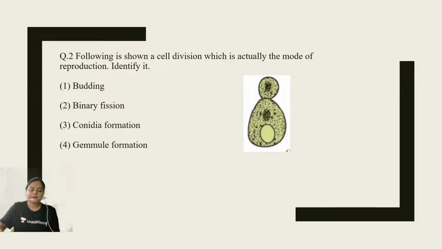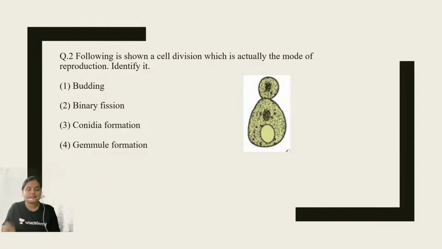Moving ahead, question number 2. Again, a very basic question, diagram directly from your NCERT. Very good. So, following is shown a cell division, which is actually the mode of reproduction. Identify it. Is it budding, is it conidia formation, is it binary fission, or is it gemmule formation? Yes, good evening, Shafi, future doctor. Welcome, Kasinathan. Absolutely correct. Gemmule was the right answer for question 1.